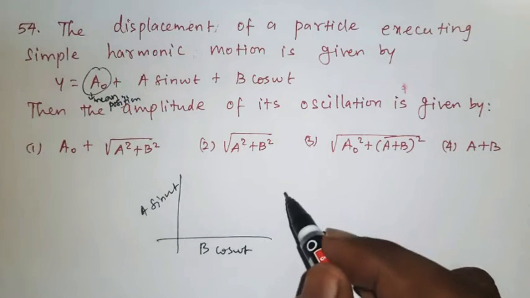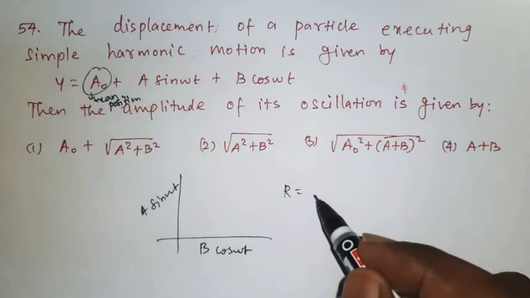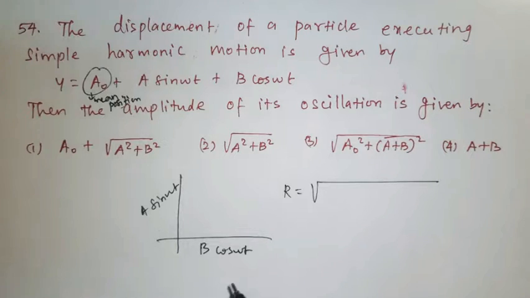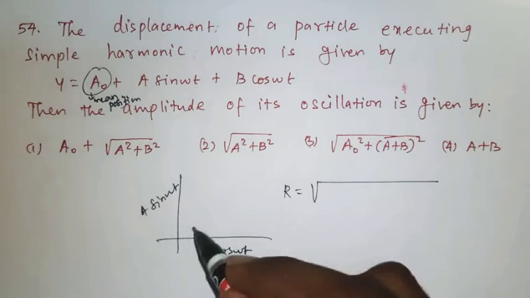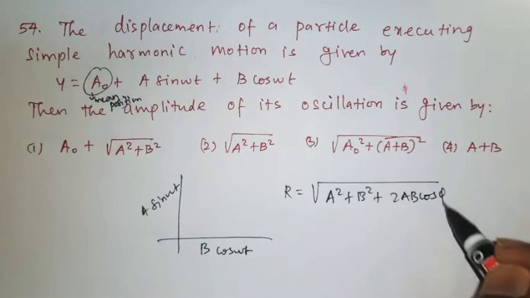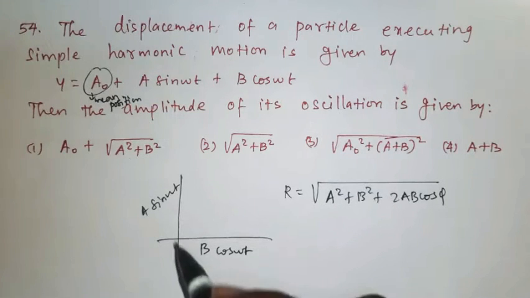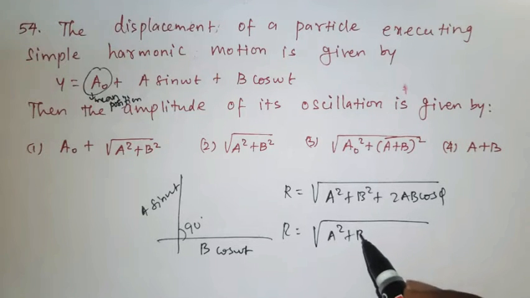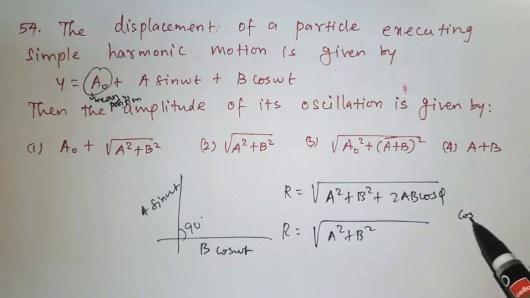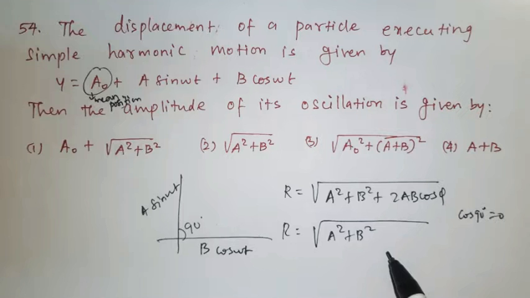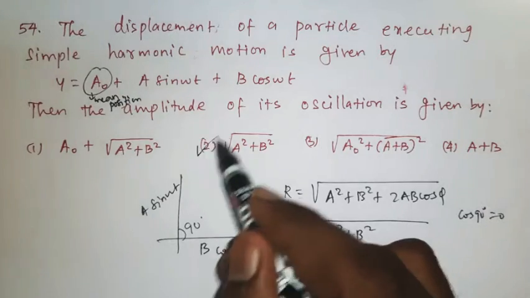So the magnitude of the amplitude R, according to the parallelogram law of vectors, is R equal to root of A square plus B square plus 2AB cos phi, where phi is the angle between A and B, which is 90. Here cos 90 is 0, so the third term is fully 0. So R equals root of A square plus B square. This will be the amplitude of its oscillation, so option 2 is the right answer.